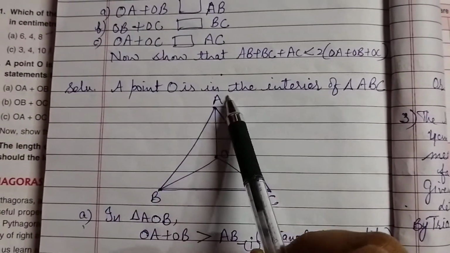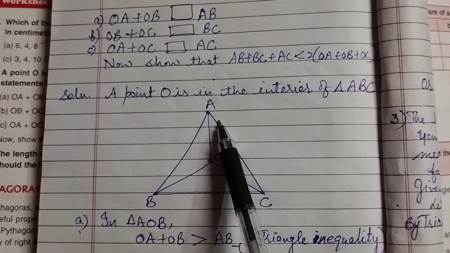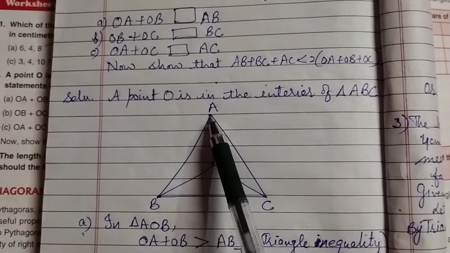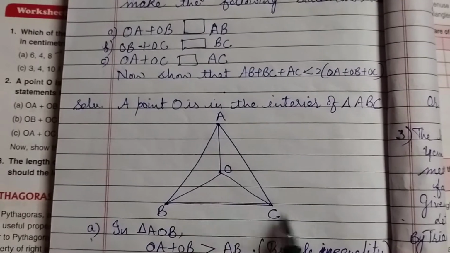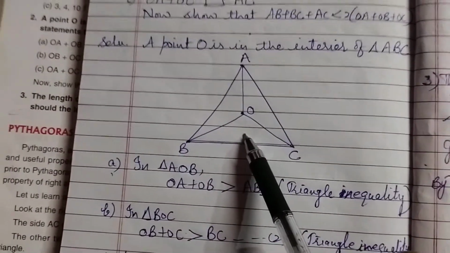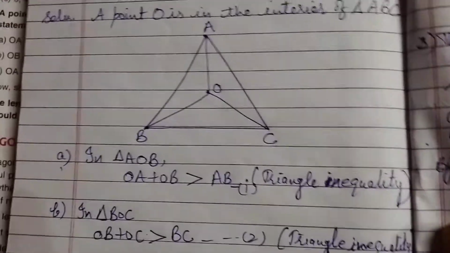Firstly we will draw a triangle and point O in the interior of this triangle. Okay, we will join A to O, B to O, C to O. In this way we will get 3 small triangles also. Now one by one we will take these triangles.